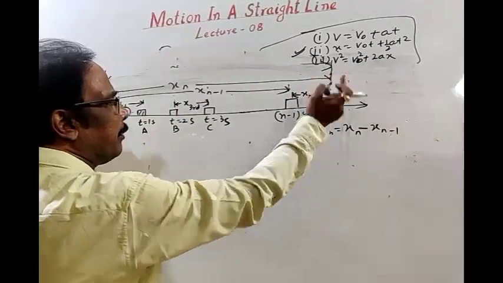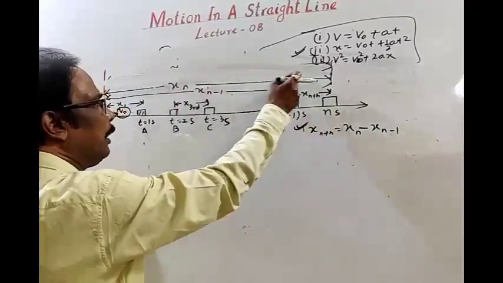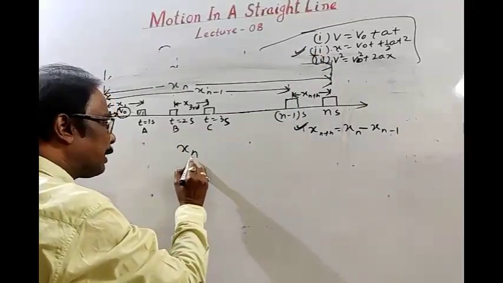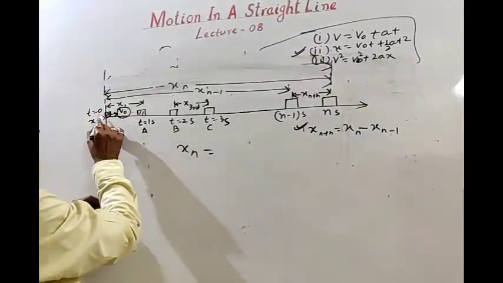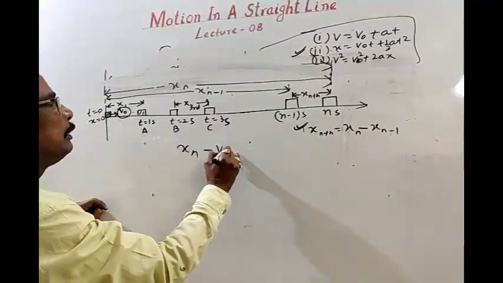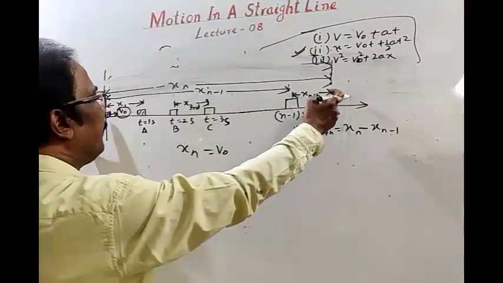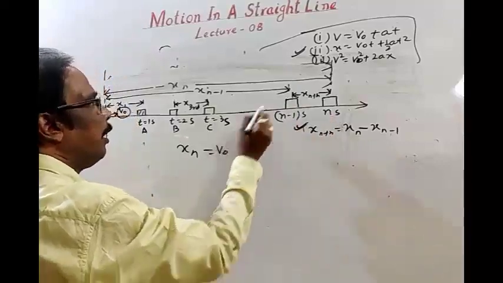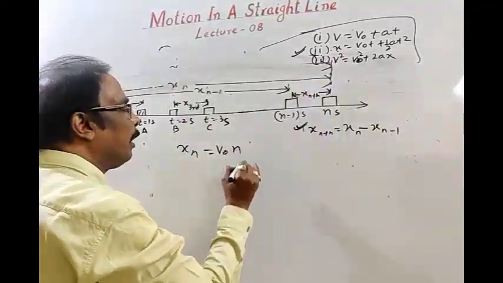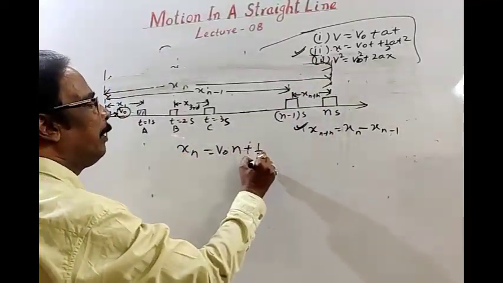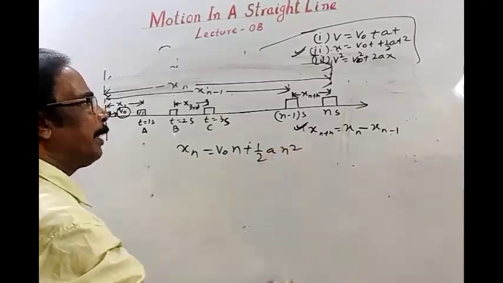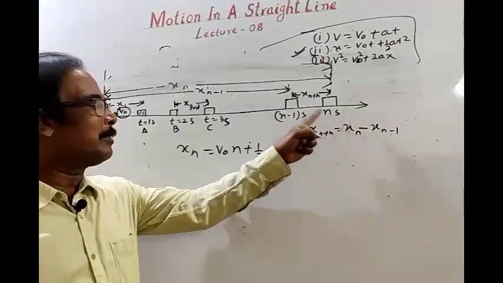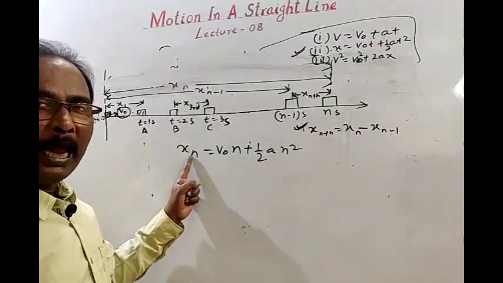Considering n seconds, distance traveled by the body in n seconds is xn, so in place of x I take xn, initial velocity v naught, and time taken to cover distance xn is n seconds. So xn is v naught n plus half a n square. In place of t, I am taking n seconds.